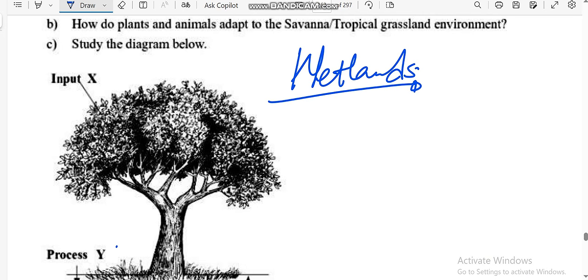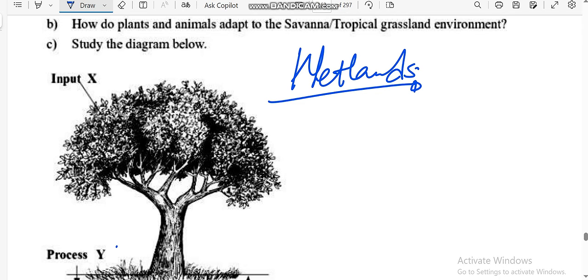First of all, you must have an understanding of what wetlands are. Wetlands are areas with water that is static, which means water that is not moving, which means these are waterlogged areas.